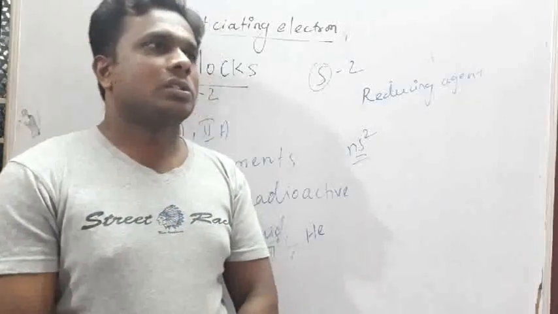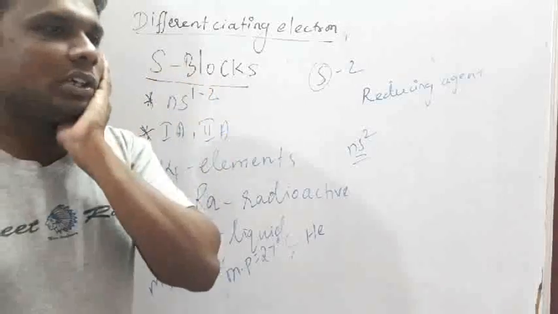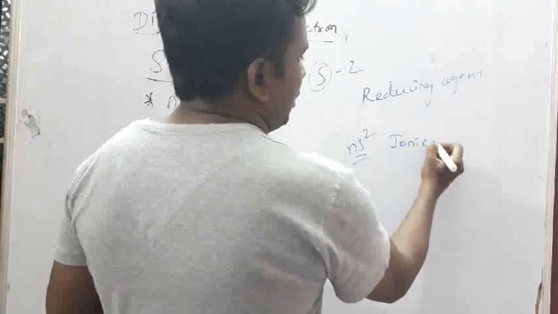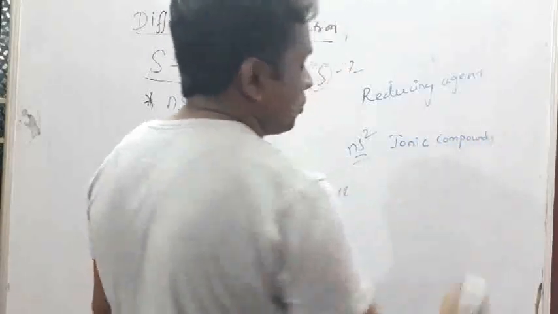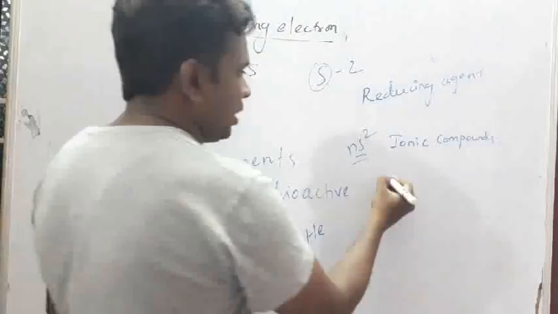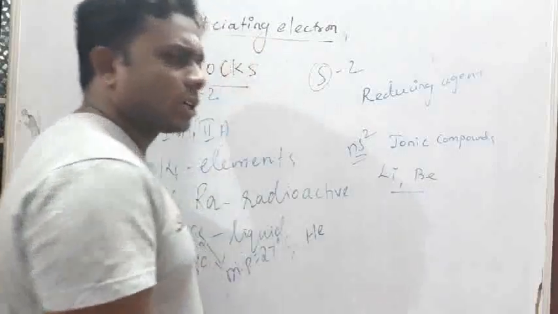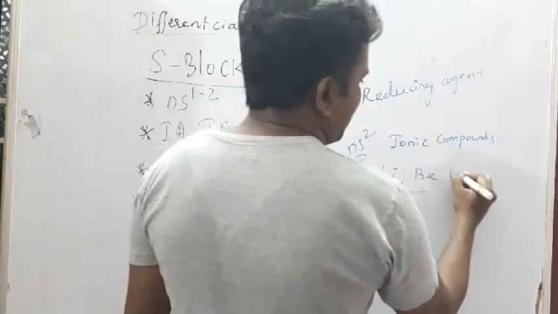And the compounds of S block elements are mostly ionic compounds, except lithium and beryllium compounds. Lithium and beryllium compounds are covalent in nature.